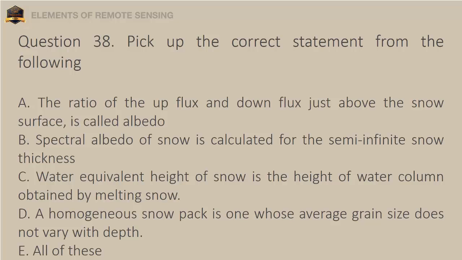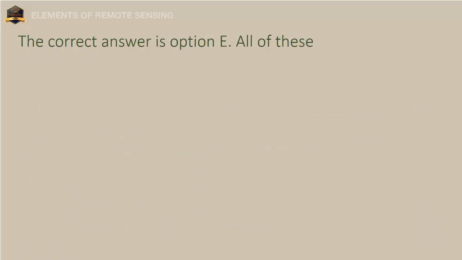D. A homogeneous snowpack is one whose average grain size does not vary with depth. E. All of these. The correct answer is option E. All of these.